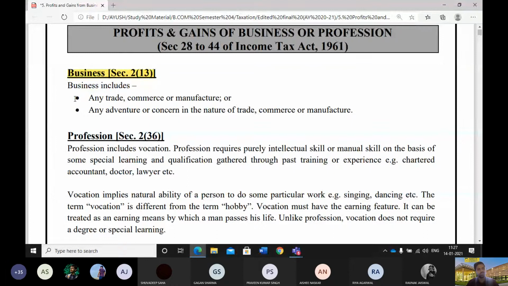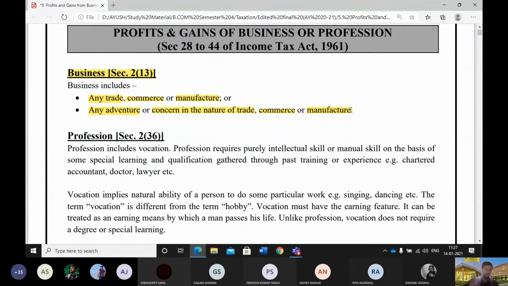In the same way, they said that business includes any trade where we buy and sell goods, any commerce or manufacture, or any adventure or concern in the nature of trade, commerce or manufacturing. These are regarded as business.